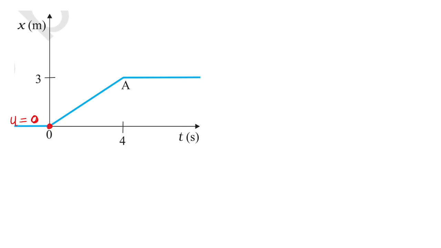The car is not moving, I told you. Here the car is not moving. Here the car is actually moving with a uniform velocity. During this interval, the car is moving with some fixed velocity. The position time graph will be a straight line if it is moving under a uniform velocity. So OA, the car is moving with a fixed velocity.